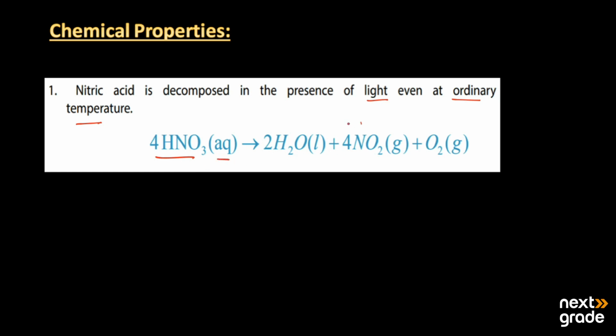It decomposes into nitrogen dioxide, water, and oxygen. Why does it decompose? Because it reacts when it is in aqueous solution, and by producing water, it also produces nitrogen dioxide. So this is the first reaction of the chemical reactivity of nitric acid.